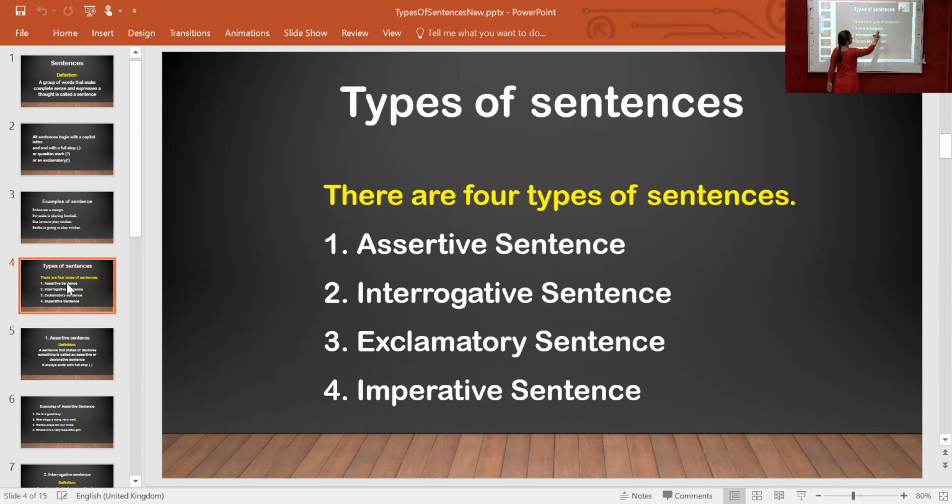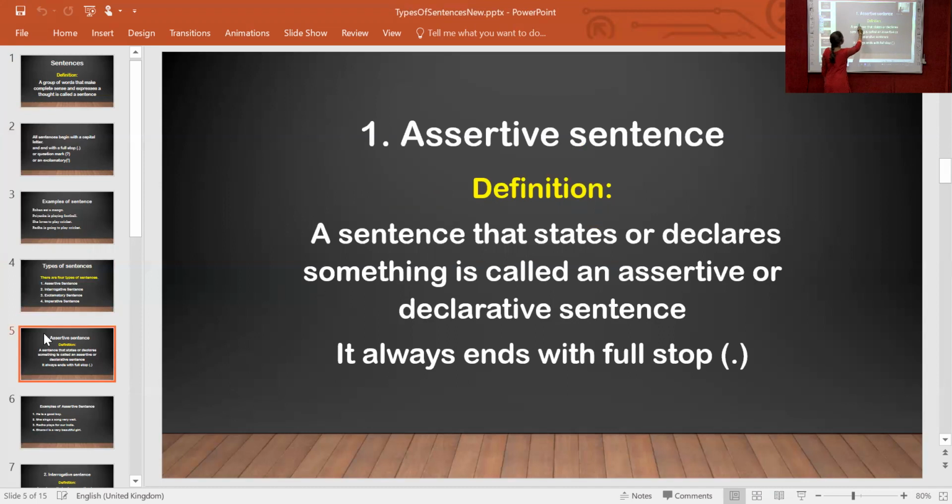Assertive sentence has another name, declarative sentence. If you feel like declarative is different, no. Assertive also has another name, declarative sentence. Now see everyone, first we can take one sentence with meaning and with example. The first is assertive sentence. Now see, assertive sentence. Definition. A sentence that states or declares something is called an assertive or declarative sentence. It always ends with full stop. This is the main one.